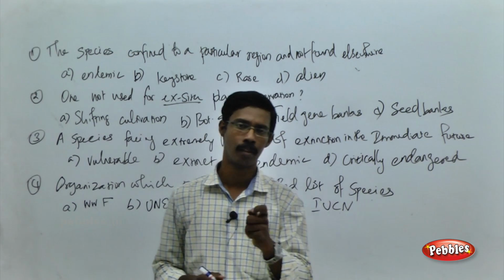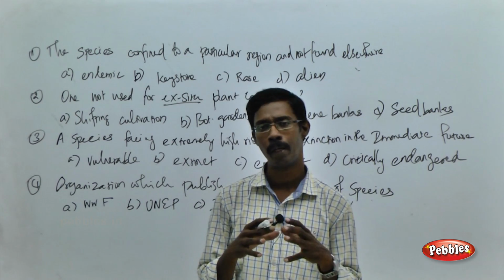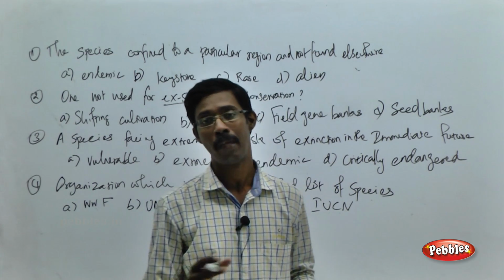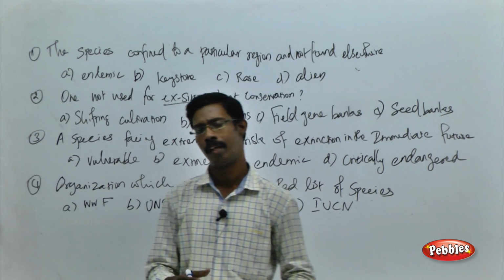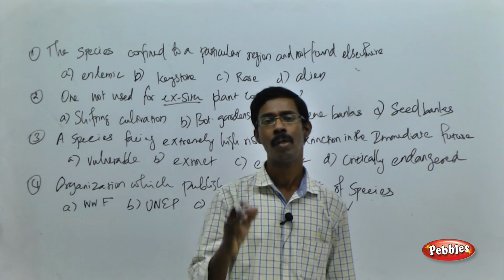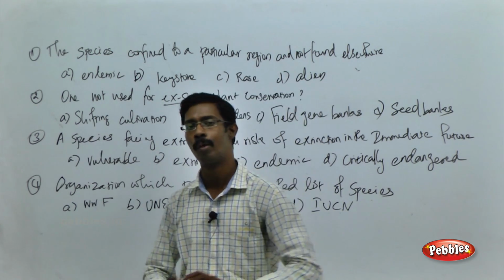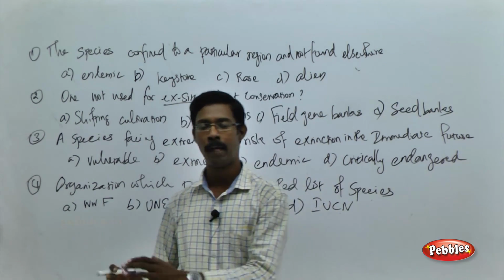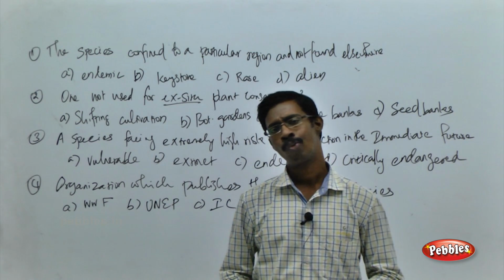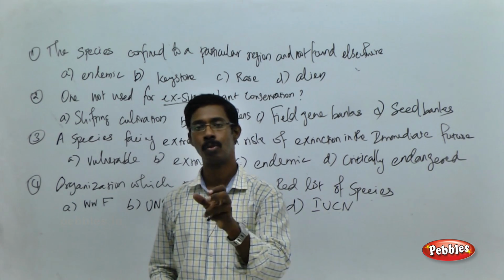Why are we calling these hotspots? Because there are so many species that are found only in the particular hotspots or in the particular location, and they are absent from any other places in India or any other places in the world. So the point you have to remember over here, you can conserve the particular species only within the particular area. You cannot isolate them or move them from the particular place, and you cannot conserve them in a different environment or in different places. Okay, so you have to maintain them or conserve those species within the particular natural environment.